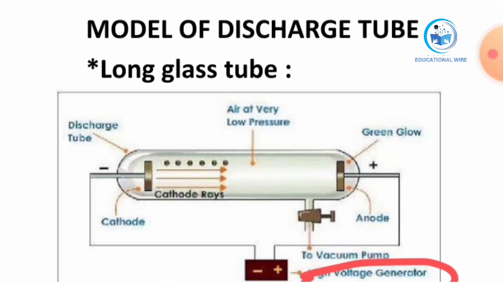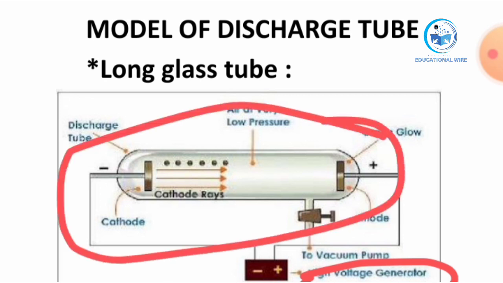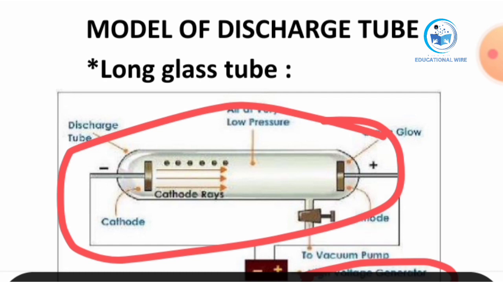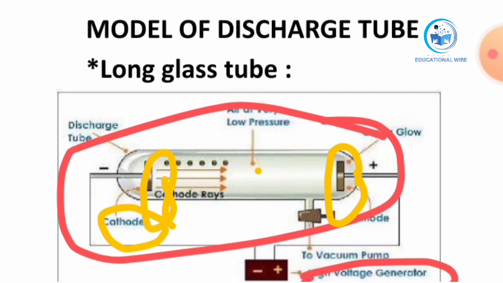We have our discharge tube, in which here we have the cathode. This is our cathode having negative charge. This is the anode having positive charge. Between them there is a gaseous molecule, you can say a gas.